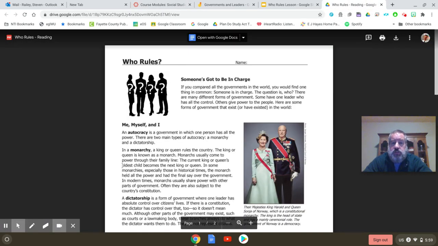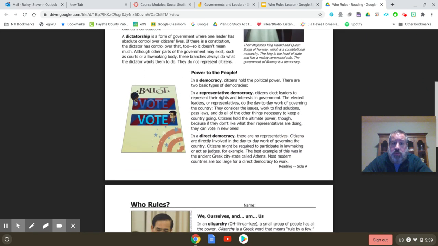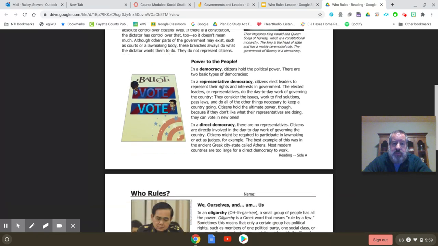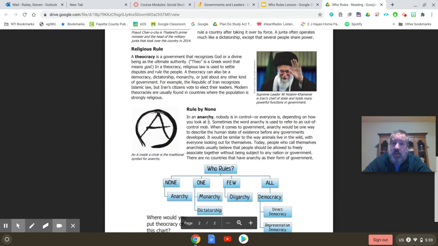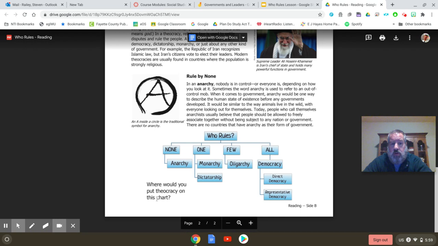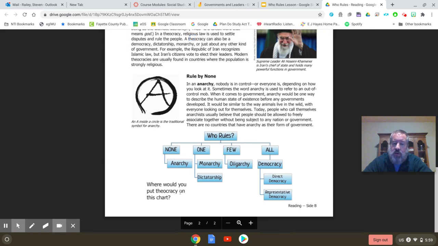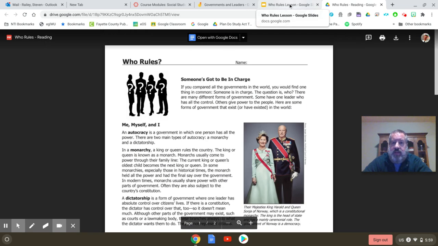So this is a very short reading overall. It's just these 2 pages. Just read through it really quickly and learn about these different forms of government, okay? And then also learn about a type of government that actually is the lack of government right down here. And then they'll ask you this question, where would you put theocracy on the chart? And just think about, after you learn about what a theocracy is, where it would fall on this chart. All right, so that's your reading.